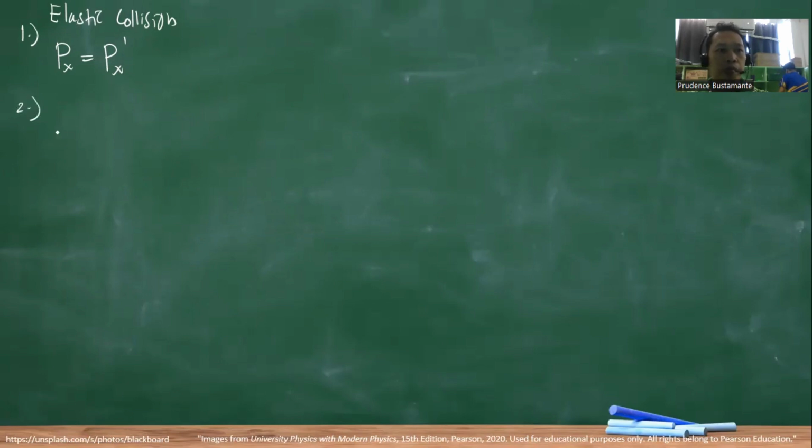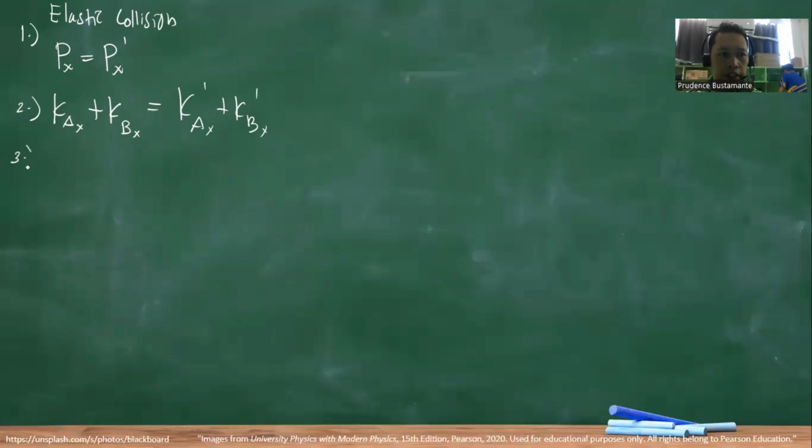Number two, the total initial kinetic energies is just equal to the final kinetic energies.